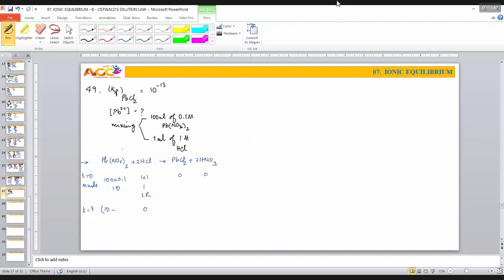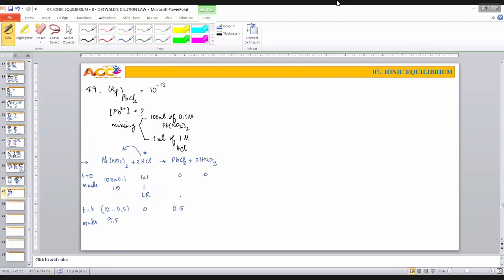Now go in this manner. For 2 moles, we require, because the deciding factor in our stoichiometry class, we said this is the king of the chemical reaction. For 2 moles of HCl, we require 1 mole of lead nitrate. For 1 mole of HCl, naturally, I am in need of half of that, 0.5. Therefore, 9.5 millimoles of lead nitrate is left out. And there is a formation. For 2 moles, we are having 1 mole. So for 1 mole, we are having 0.5 millimoles of PbCl2. And of course, this is also formed, which is not necessary in our discussion.